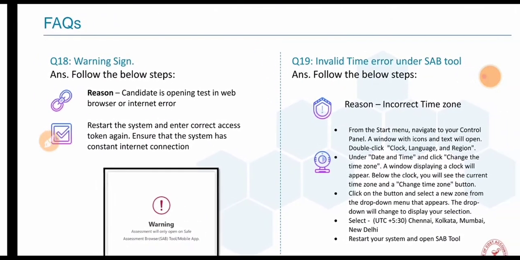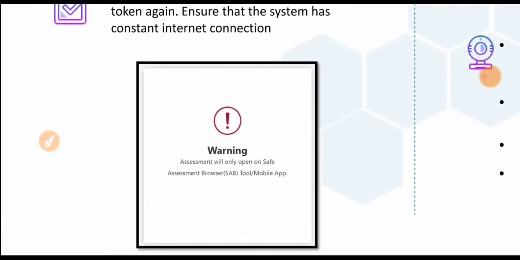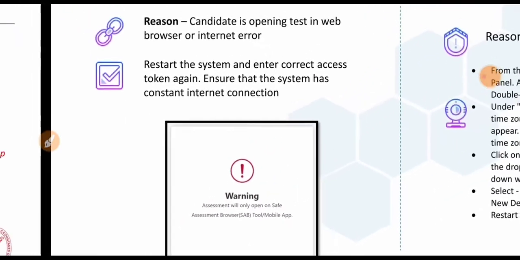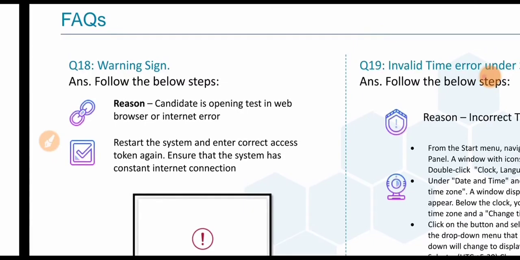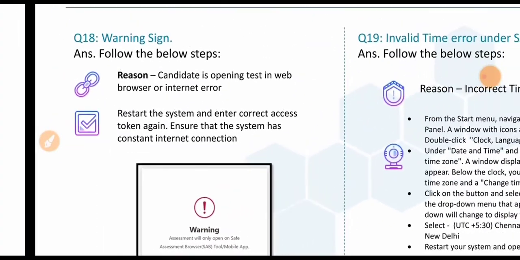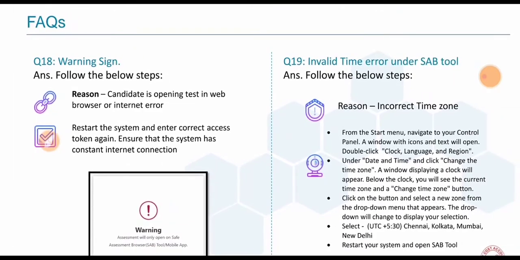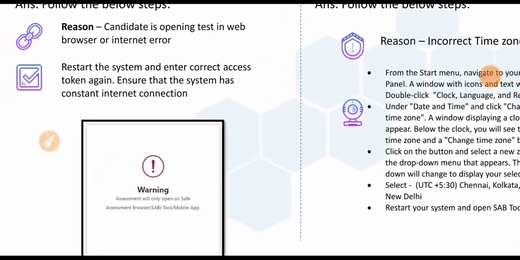Question number 18: wrong sign. This is very important; a lot of students face it. The assessment will not open in the secure tool because of the network. The candidate is opening the test in a regular browser instead of the exam browser. This is an internet issue. Please restart your system and enter the correct access token, and ensure the system has a constant internet connection. Please enable your internet connection without data limits. This is an internet connection error. Restart the internet connection and browser again, and this error will be sorted out.